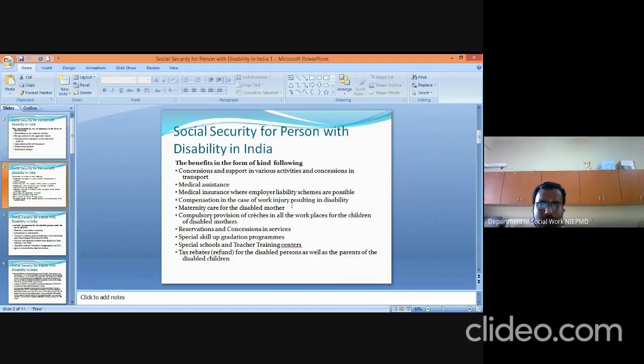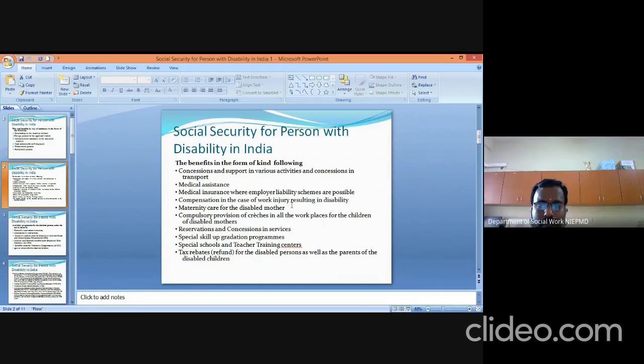Then next is social security in the form of special skills upgradation programs. Based on the skills required or obtained by the person with disabilities, both state and central governments provide loans for establishing self-employment under the special skill upgradation program.